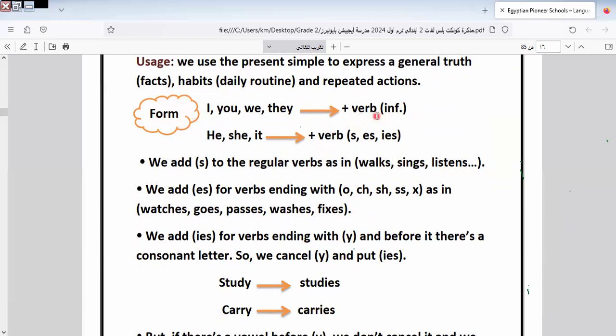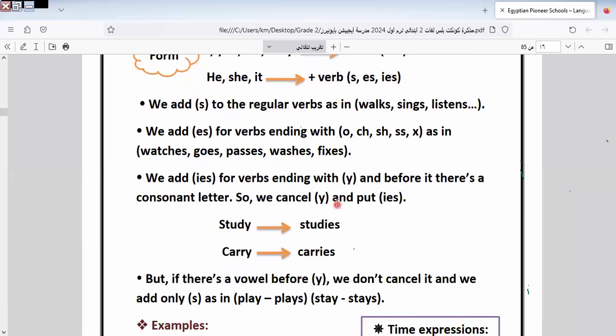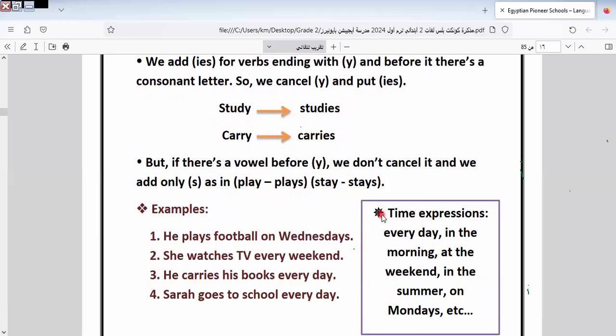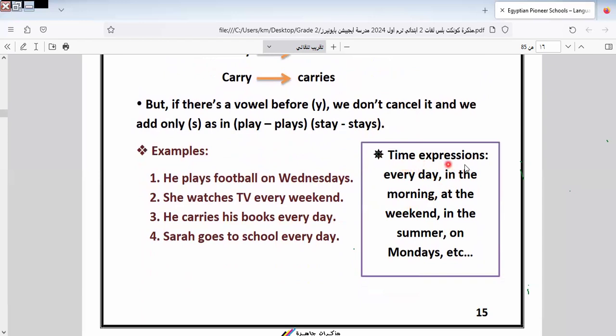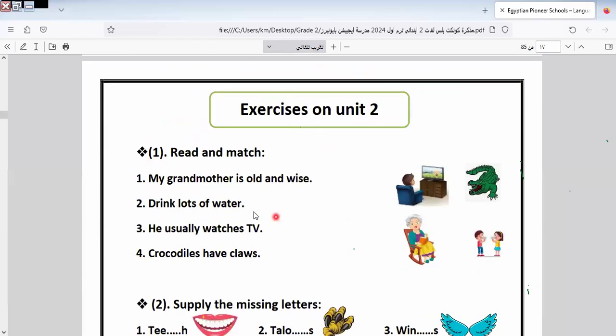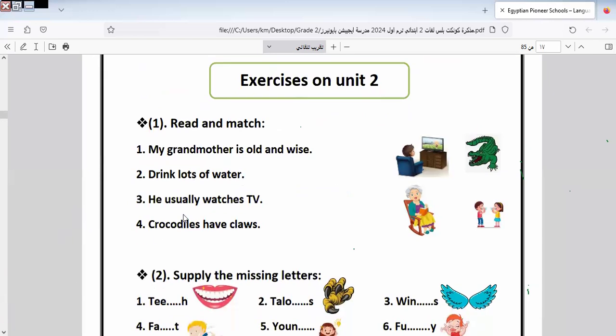We use the verb by adding s for the singular, and don't add s for the pronouns I, you, we, and they. Here we have like studies, carries. Time expressions with this tense include every day, in the morning, at the weekend, in the summer, on Mondays, and so on. Let's answer the questions related to this unit.